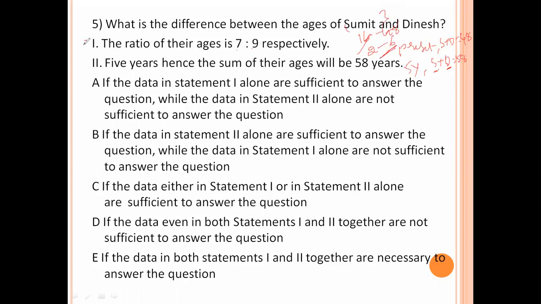So only when combining these two statements do we get the solution. So both 1 and 2 combined give the answer. If the data in both statements 1 and 2 together are necessary to answer this question, option E is the right answer.